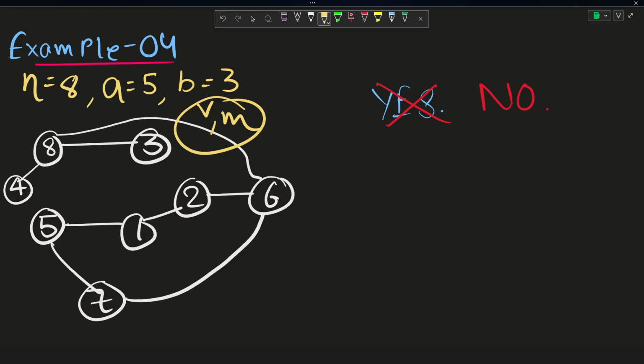And since in the question it was given that both players try to play optimally, it means that both would be giving their best. So Valerio is also giving his best every time to escape, while Marcel is also giving his best every time in order to reach Valerio in the shortest path possible. So that's why for this example the answer is a no instead of a yes.